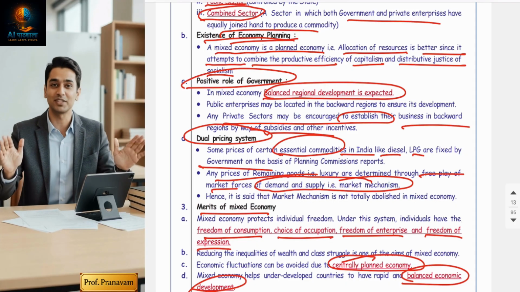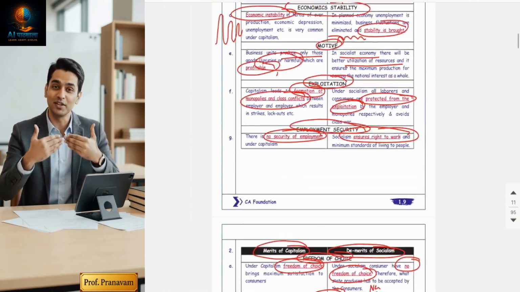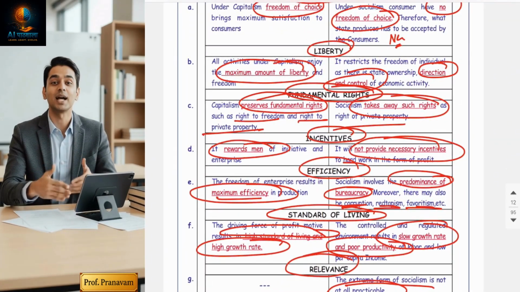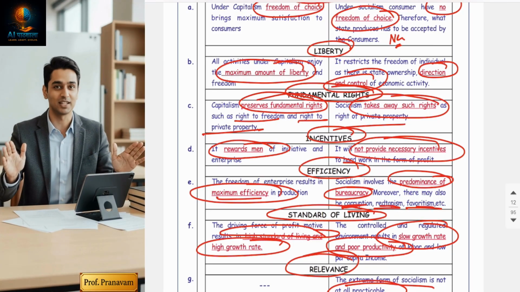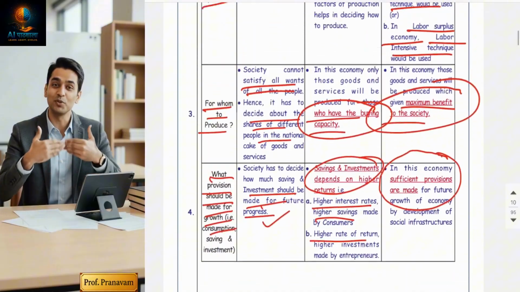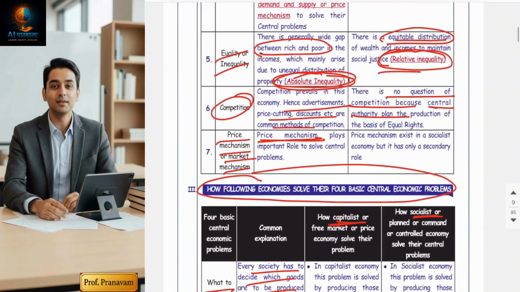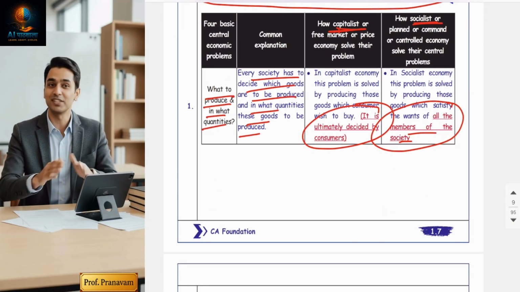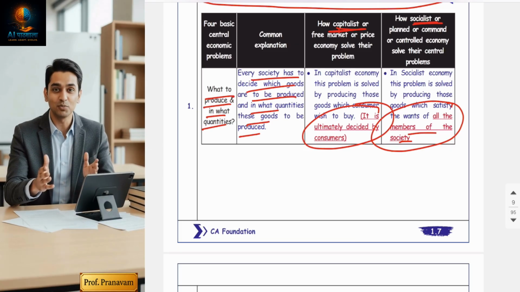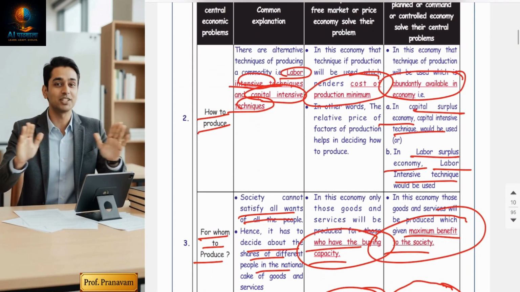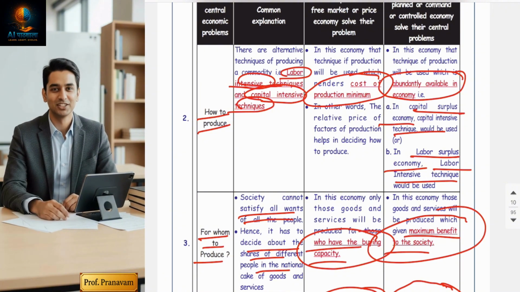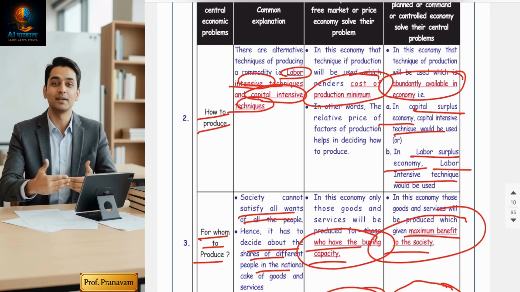So, final recap, guys, in two to three points. First, economic problem. What is the central economic problem? Basically, the economic problem is nothing but unlimited wants and limited resources. There are four central problems: what, how, and for whom to produce, and future growth. Systems: there are three systems: capitalist price mechanism system, socialist central planning system, and mixed economy, both. Hope you understood. So, friends, this is the best explanation I've given you in a shorter span. Read the theory once and master it by the comparison of the tables. Comparison will make you perfect in this chapter.